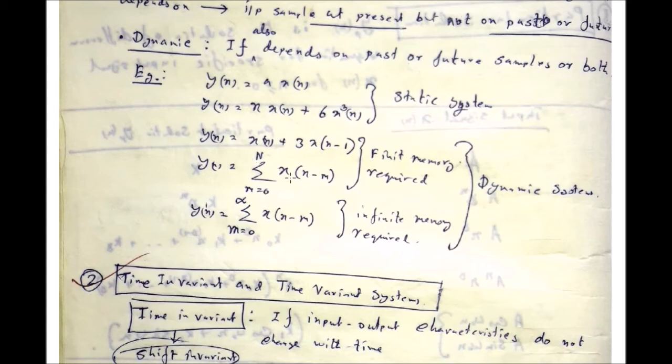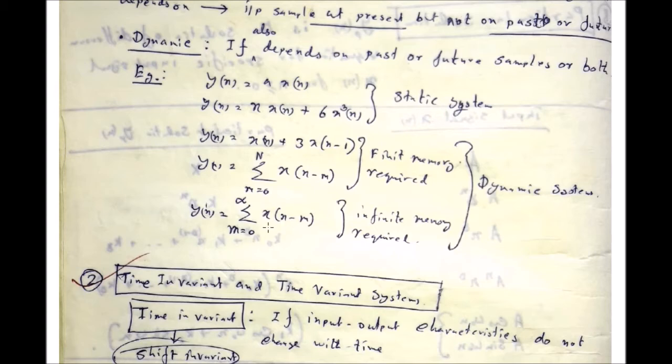Okay, so these are all the delayed versions. So these are all the past samples. So the system will be a dynamic system, but finite amount of memory is required in order to store this system, because for the first one only 2 memory locations are required. For the second one, N plus 1 number of memory locations are required to store the entire system.